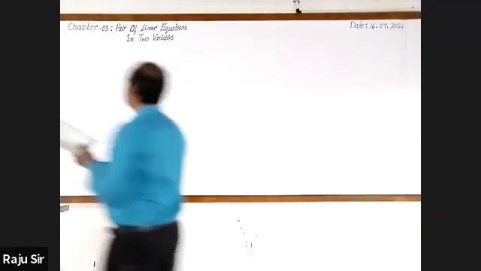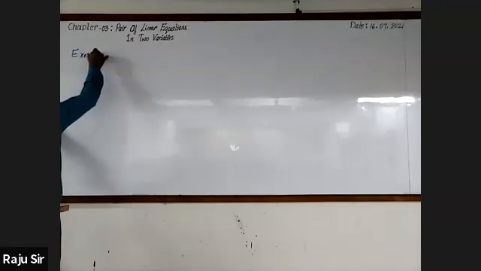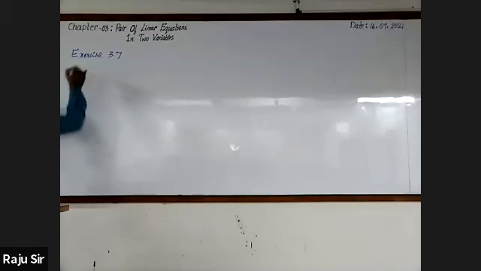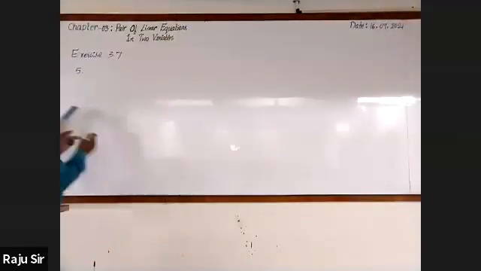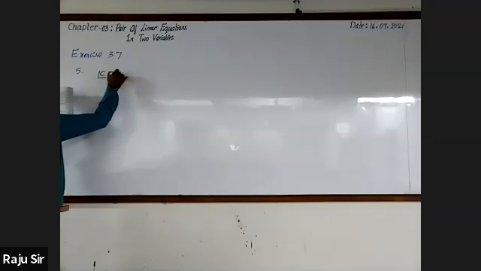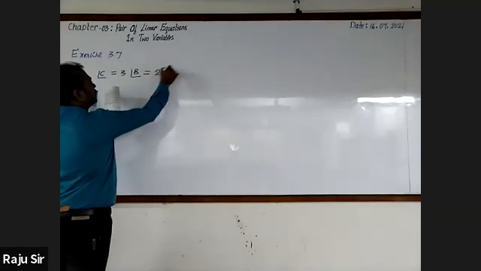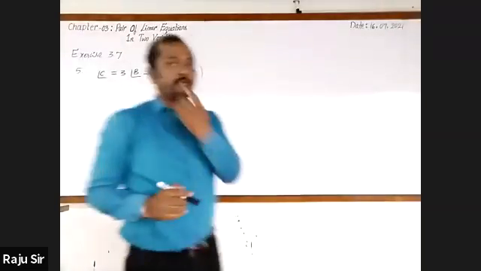So it is exercise 3.7. In that fifth one, and this is related to a triangle, and the given statement is in triangle ABC, angle C is equal to 3 times angle B equal to 2 times A plus angle B. With this information, we have to find out the measurement of all the 3 angles of a triangle.